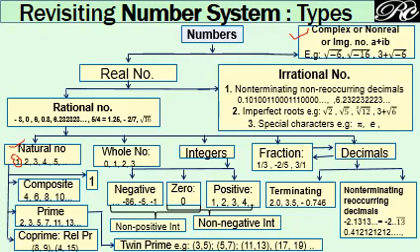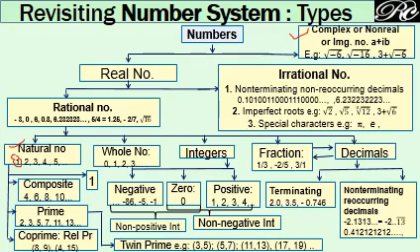Then besides natural numbers, whole numbers and integers, there is another category called fraction and decimal. The fraction and decimal forms of rational numbers are interconvertible. But keep in mind, for irrational numbers, the decimal forms cannot be converted into fractional form.